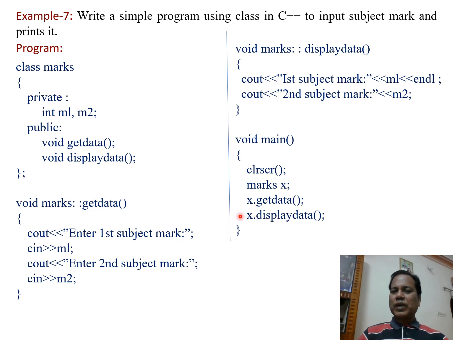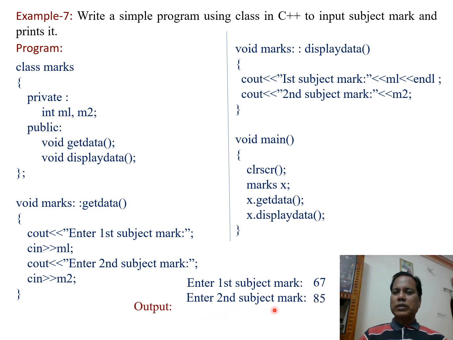Then the next statement, x dot displaydata. Using this statement, the second member function is called and displays the marks of both subjects. So when this program is run, we get the output like this one. Enter first subject marks: 67.